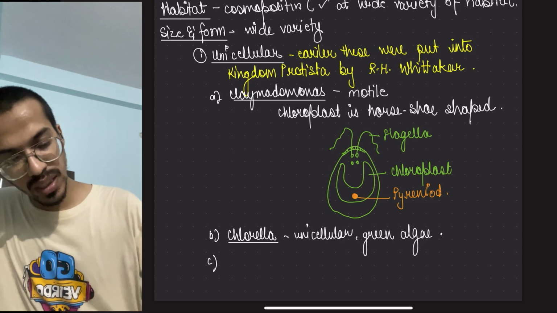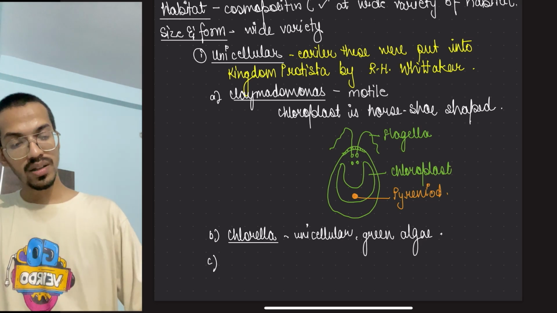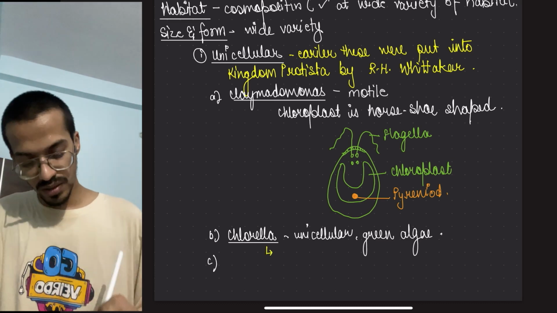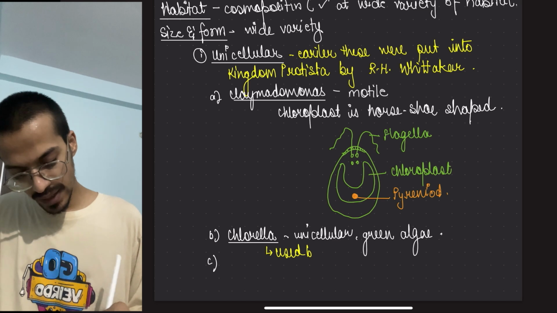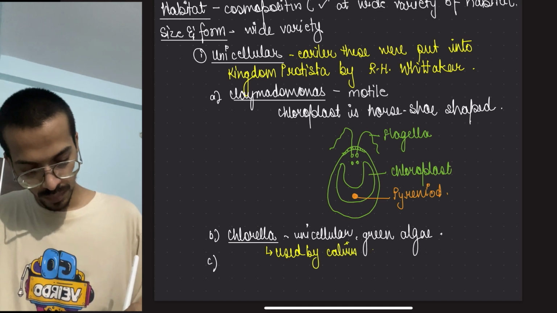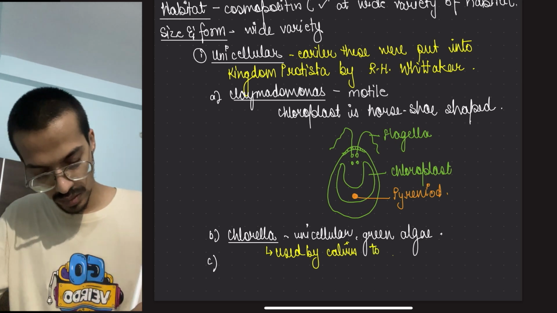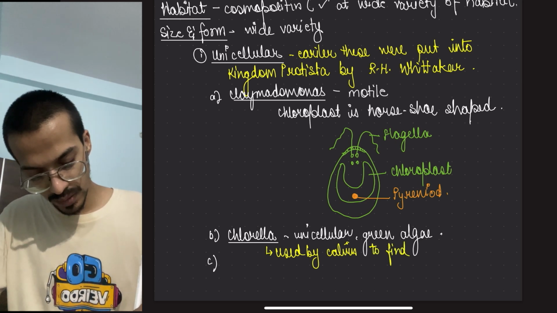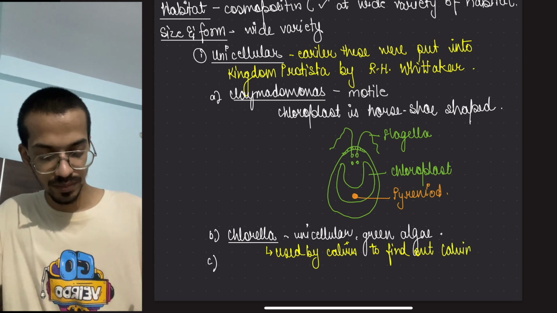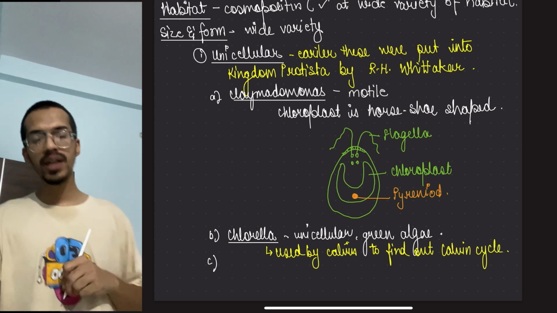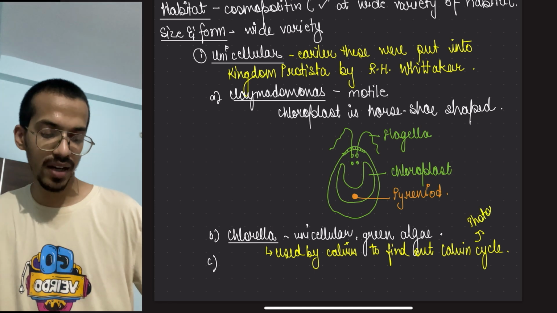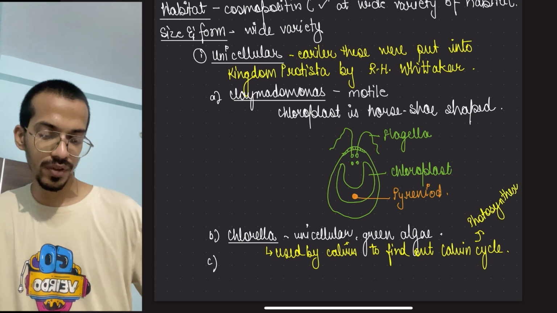Okay, so it is being used in a lot of experiments by Calvin to find out the Calvin cycle. Just remember it. And it is something related to photosynthesis. Once we do the photosynthesis in higher plants, you will remember it, or we will recall it.